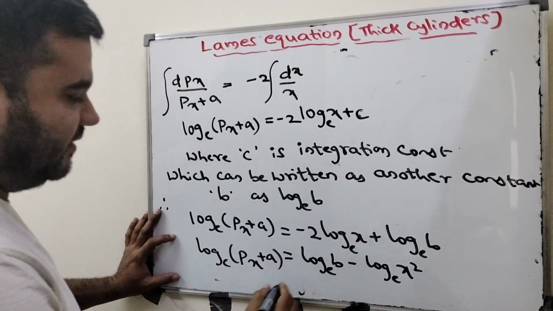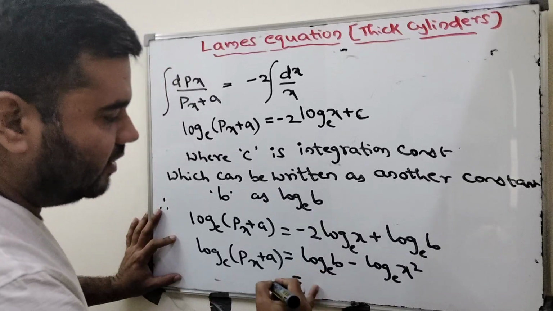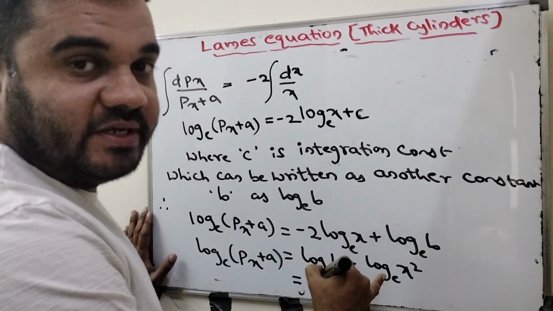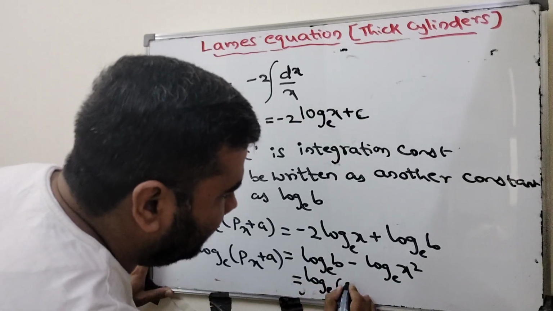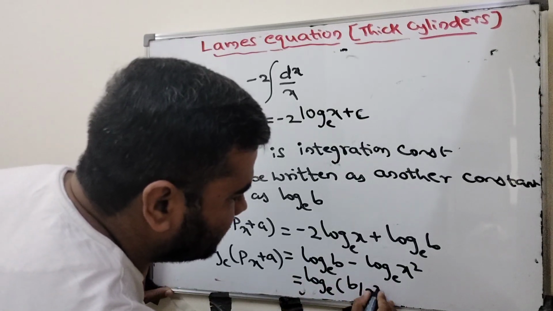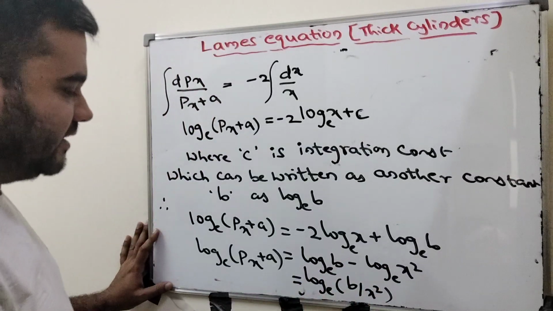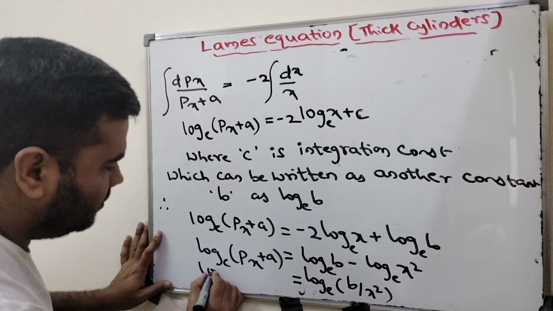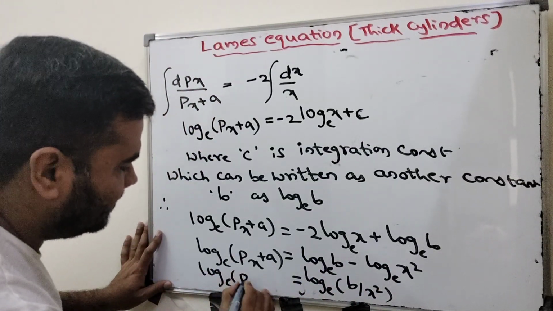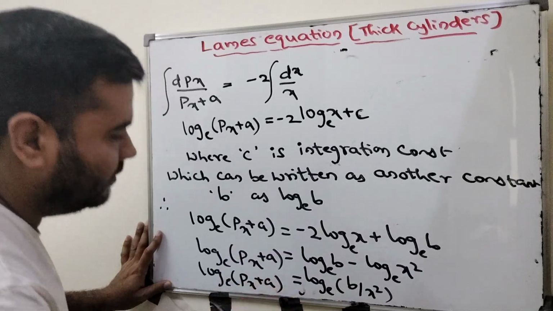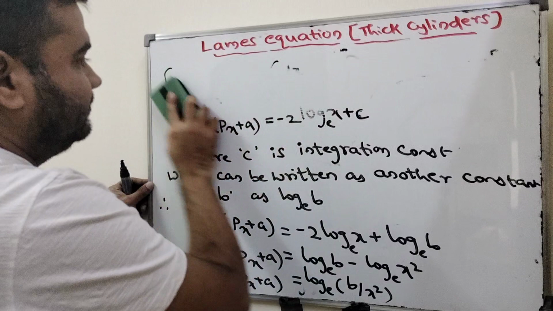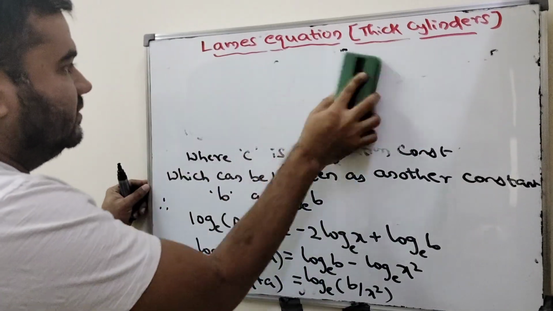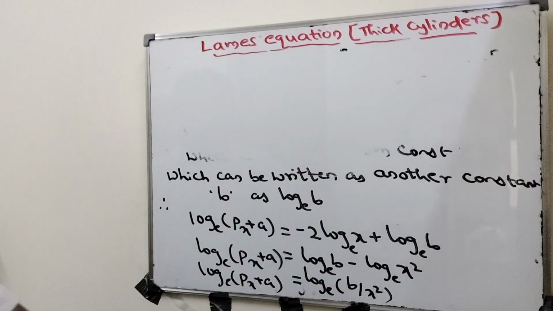Again, further simplifying, how much will we get? Log of a minus log of b is log of a by b. That is log to the base e of b by x square. On the left side, log to the base e of (p_x plus a). From left and right side, just remove the log to the base e.